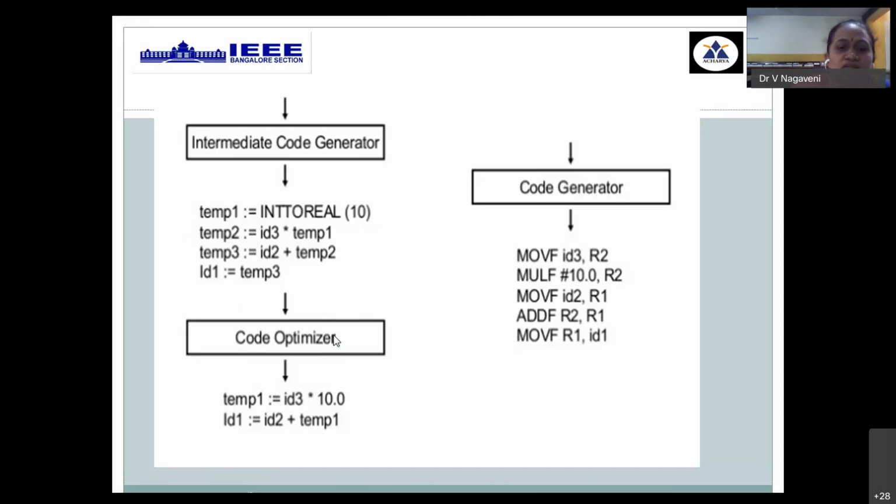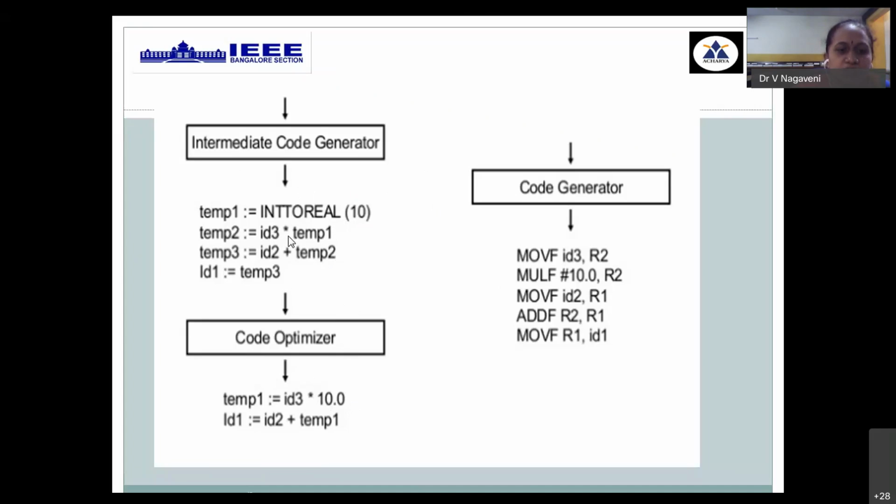Now we are starting with the back end process, wherein in code optimization we try to see that the into real conversion will not be done a number of times. Once it is processed, the result is kept ready only once. So that can be minimized by directly using the constant value, converting the integer into a real value. So 10.0 has been assigned as a floating value, and that is used directly for multiplication. So instead of temp1, I am directly getting the processed result of into real, which is assigned to temp1.